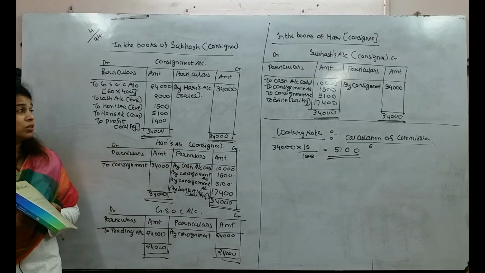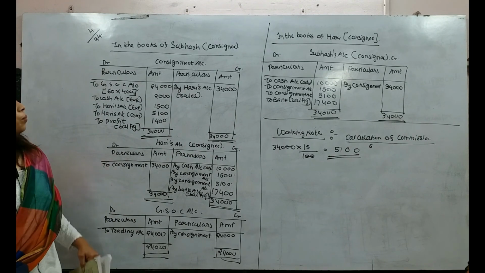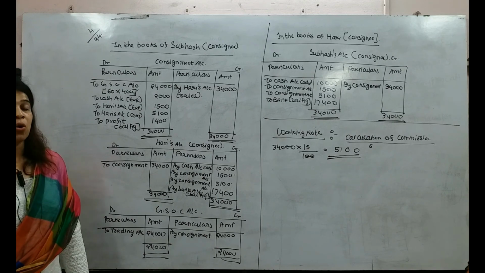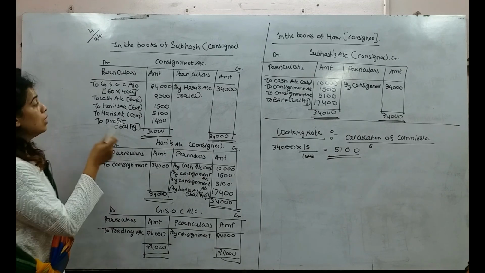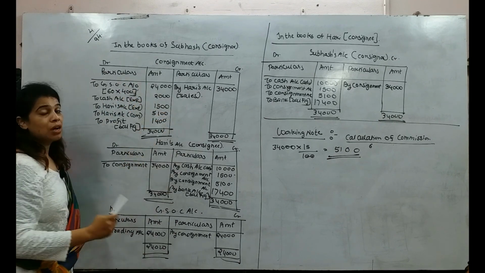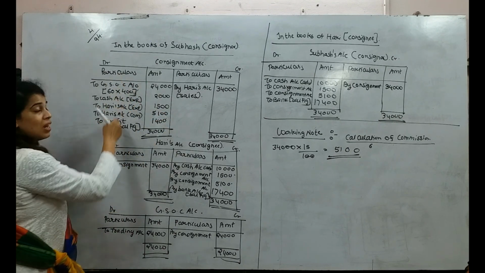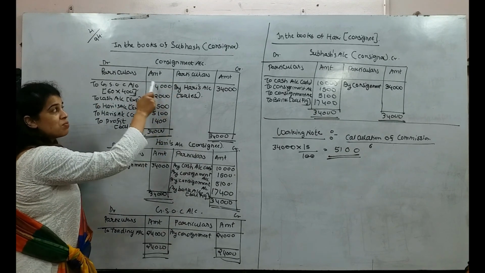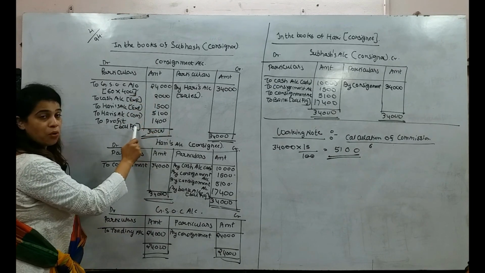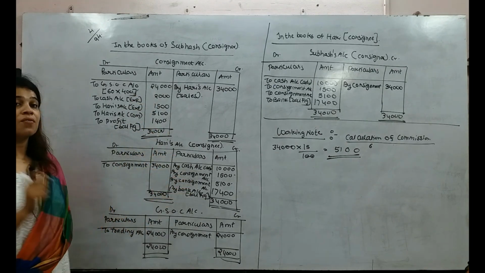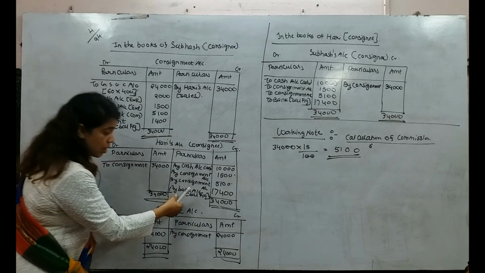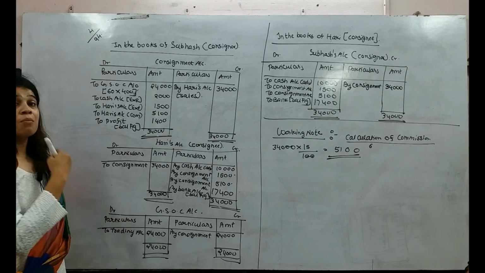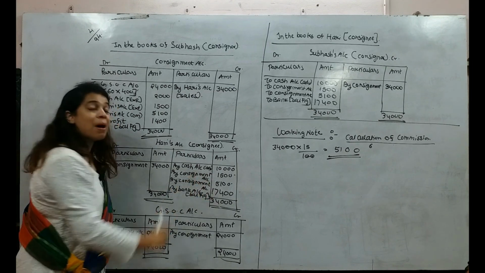Okay, now students, understand this. In consignment account we are trying to find out whether we got a profit or we are suffering from loss. Okay, so see, as I told you, consignment account is a business account. So debit all expenses and losses, credit all incomes and gains. In this, our income was more than expenses, so we got profit. In Hari's account also we are trying to balance. Okay, here we are writing by bank balancing figure. Okay, because debit is more than the credit, that's why we got a balance over here.